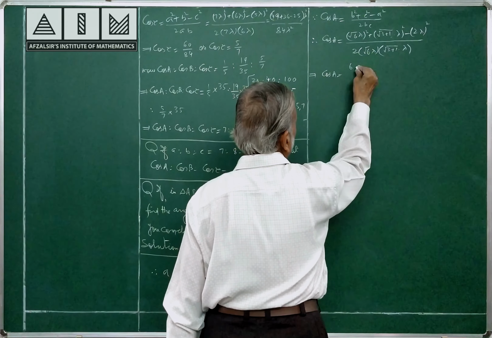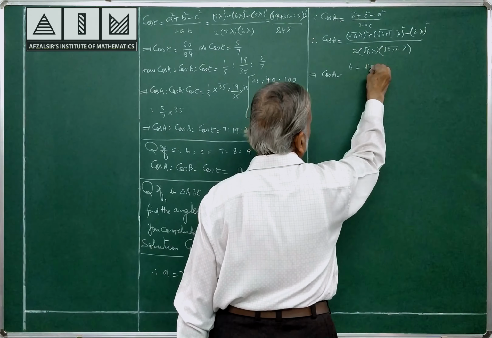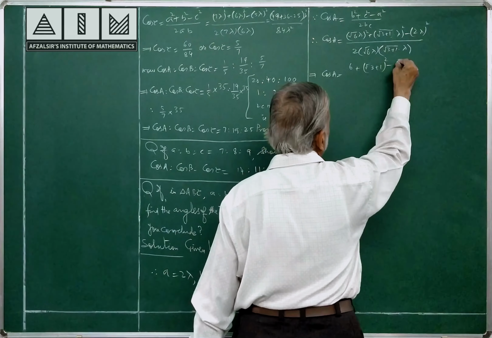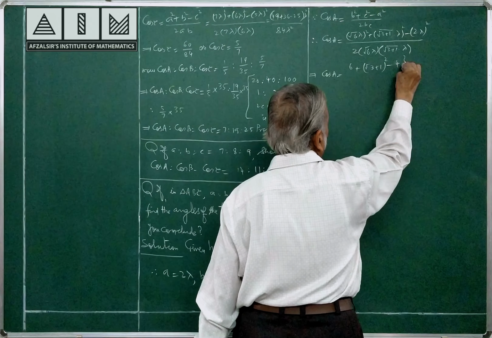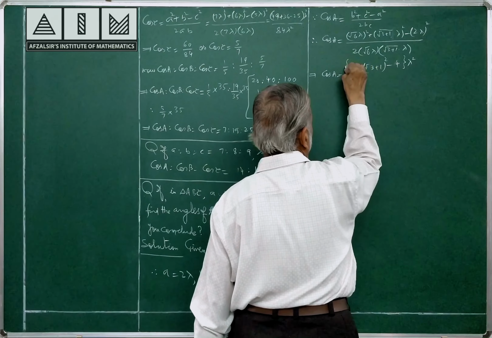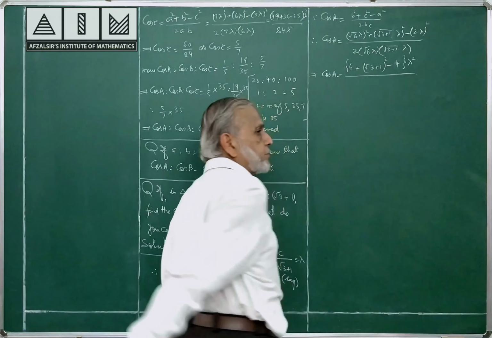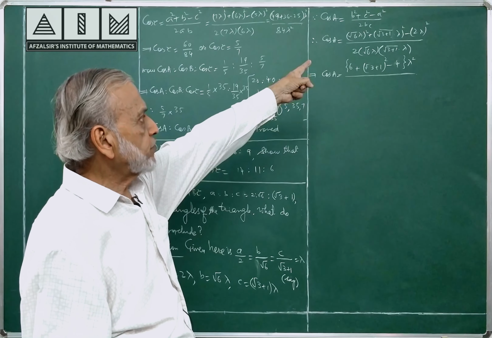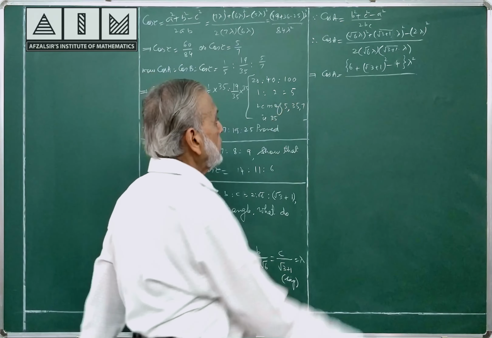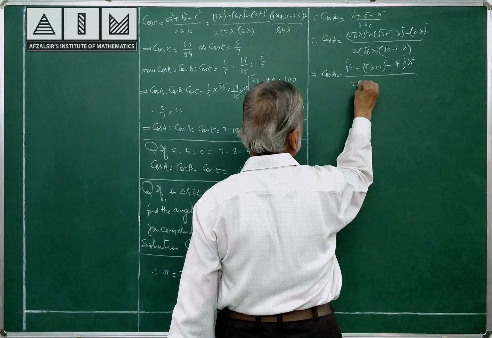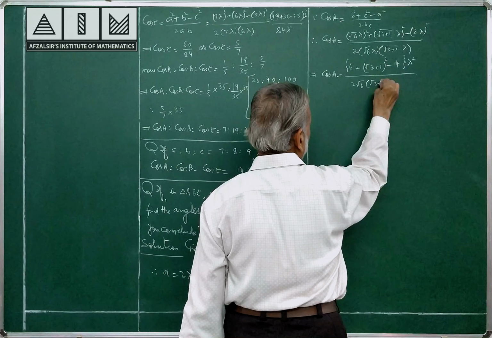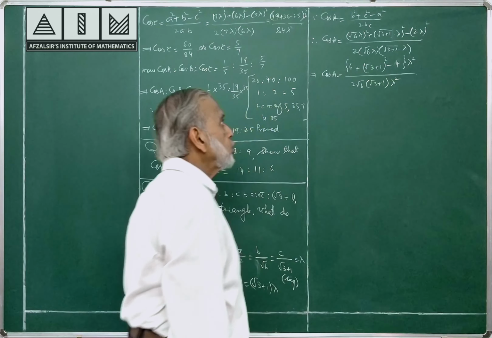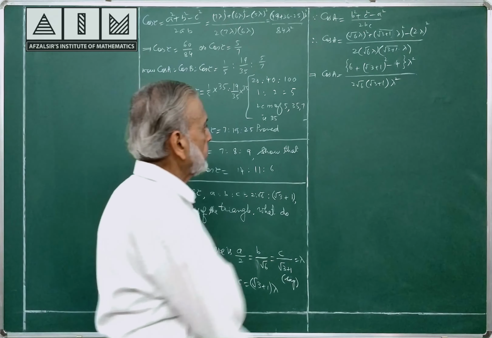This is 6 lambda square, this is (root 3 plus 1) whole square lambda square, and this is 4 lambda square. I have taken lambda square common. Understand, after taking lambda square common, root 6 whole square is 6, 2 whole square is 4, and (root 3 plus 1) whole square I am going to expand now. The denominator becomes 2 root 6 into (root 3 plus 1) lambda square.